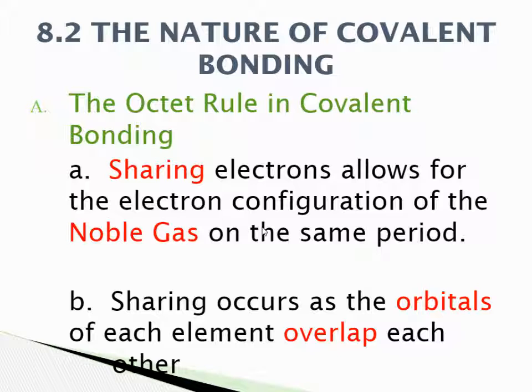So the octet rule still works in covalent bonding. Sharing electrons allows us to get to that octet rule. If we're sharing the music that we're listening to, we're both still getting to hear it, but we're both using that music in our ears. Sharing occurs in the outer orbitals just like in ionic bonding.